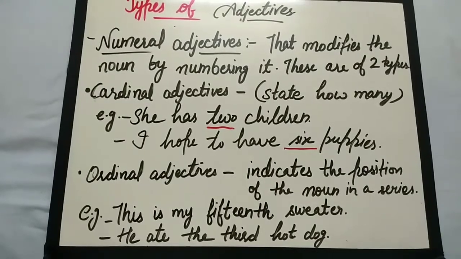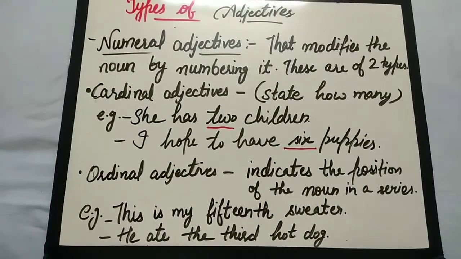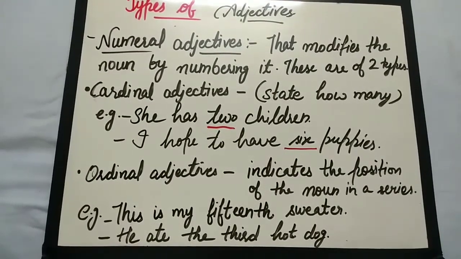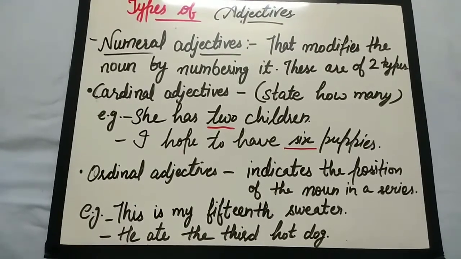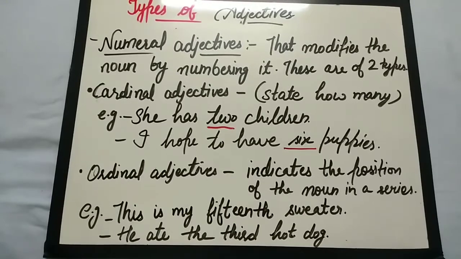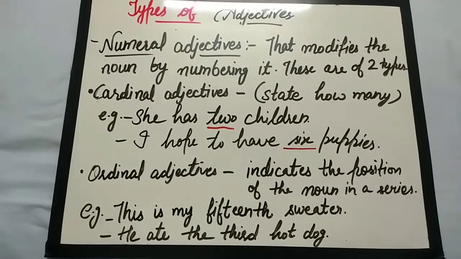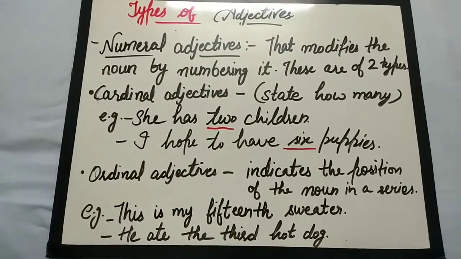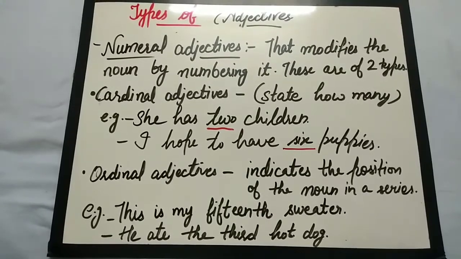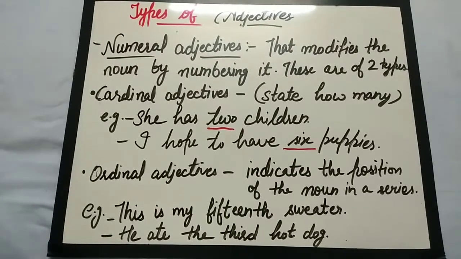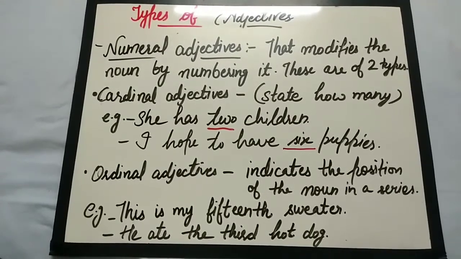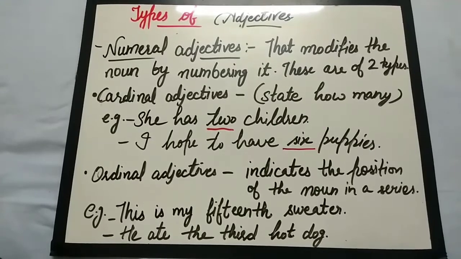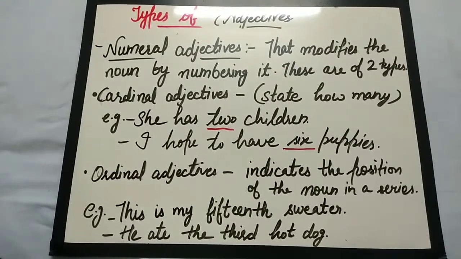So similarly, the next is ordinal adjective. They indicate the position of the noun in a series, and these are also known as sequence adjectives. Sequence adjectives are akin to quantitative adjectives, and instead of specifying 2 children or 6 puppies, you can assign an order to your number. For example, ordinal numbers like this is my 15th sweater. He ate the 3rd hot dog.